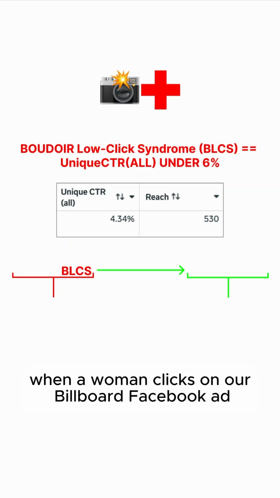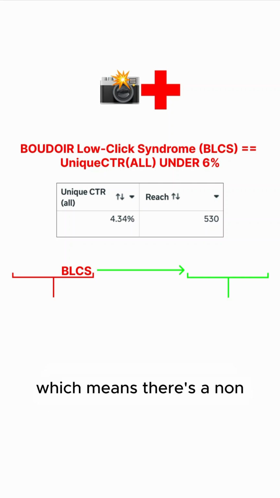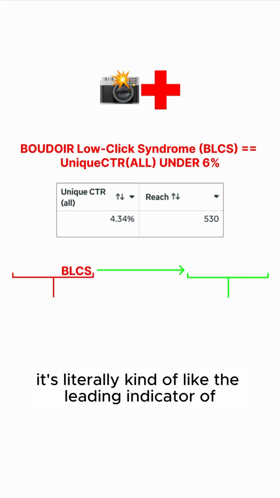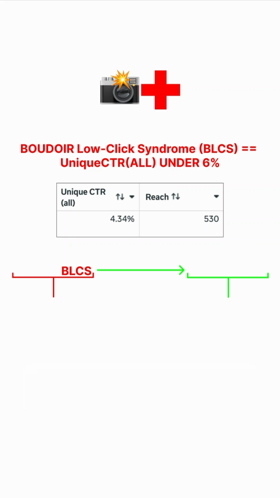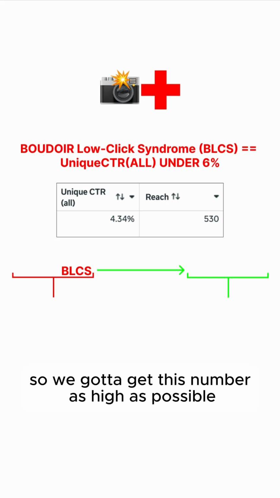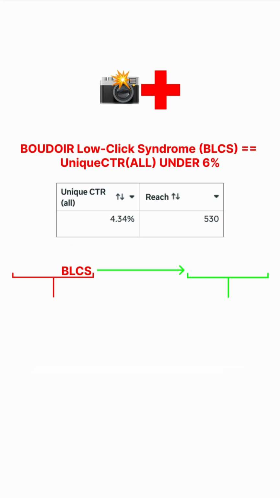when a woman clicks somewhere on our Boudoir Facebook ad, that means our ad has entered their brain, which means there's a non-zero chance she'll buy from us. So it's literally kind of like the leading indicator of how high of a chance we get for women to buy from us. So we got to get this number as high as possible, and under 6% means we got some stuff going really wrong.